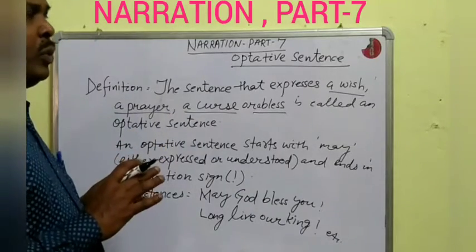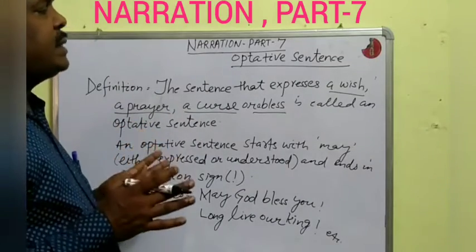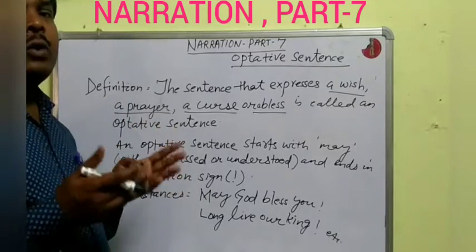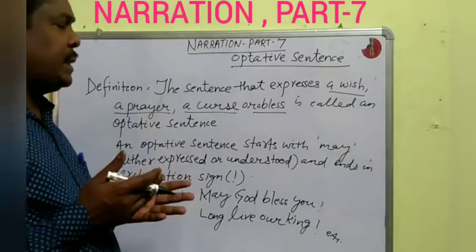Is it clear? Optative sentences express wish, prayer, curse and blessing.